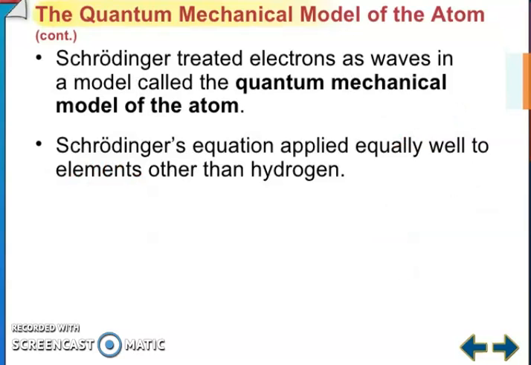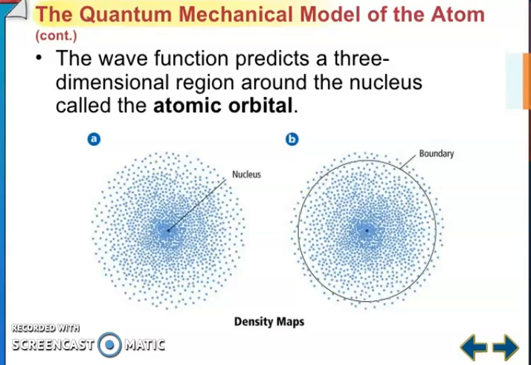Schrödinger treated electrons as a wave in a model called the quantum mechanical model of the atom. The Schrödinger equation applied equally well to elements other than hydrogen. So wave functions predict three-dimensional regions around the nucleus called the atomic orbitals. You can see that this is the density map. You can see the nucleus, you can see the boundary.